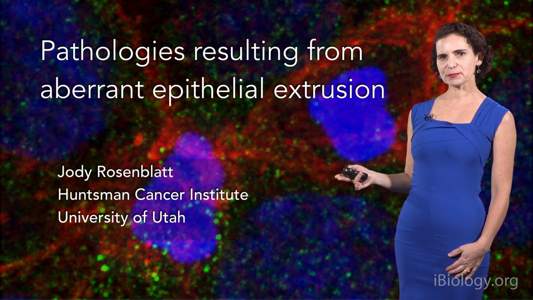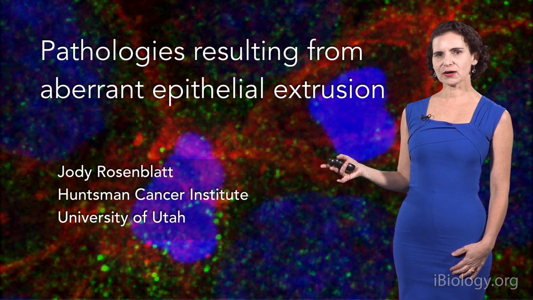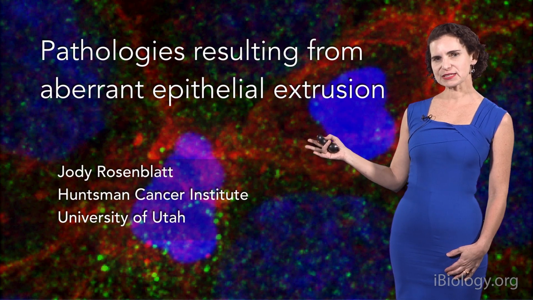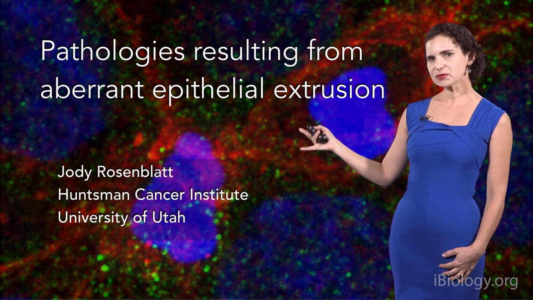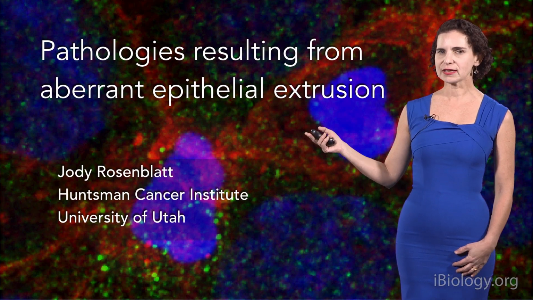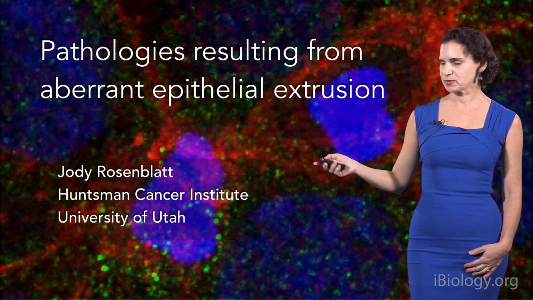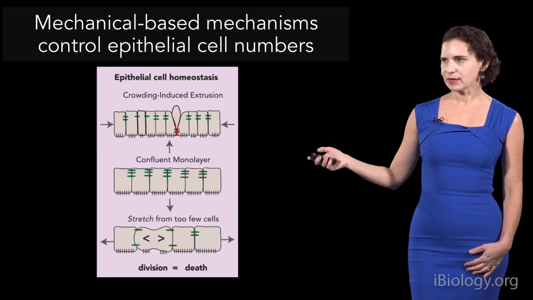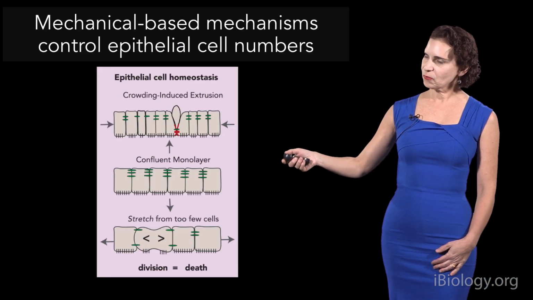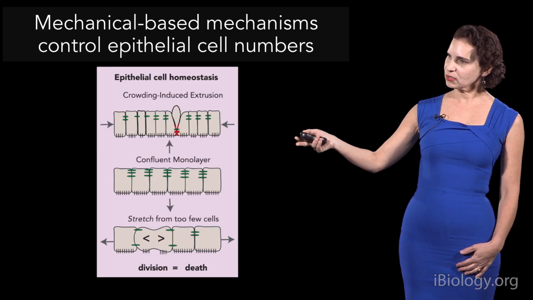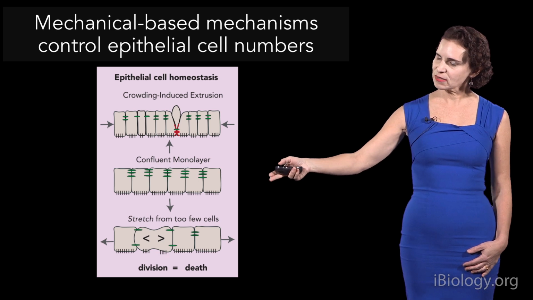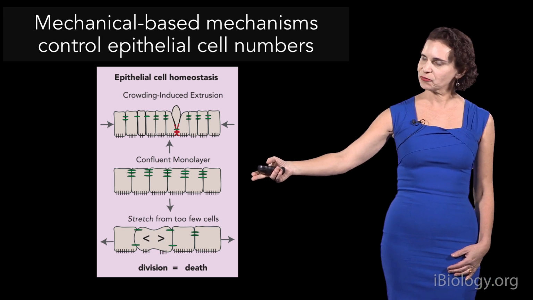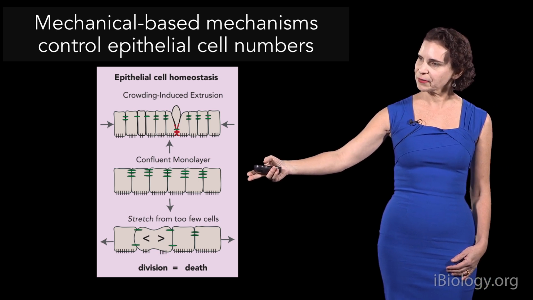What we'll be talking about in this final segment is how epithelial cells maintain constant cell numbers through a process of cell extrusion, and different diseases that can result if this extrusion process is disrupted. Now, in the previous segments, we identified different mechanical-based mechanisms for controlling epithelial cell numbers so that they maintain this constant density that's optimal for their function as a barrier.